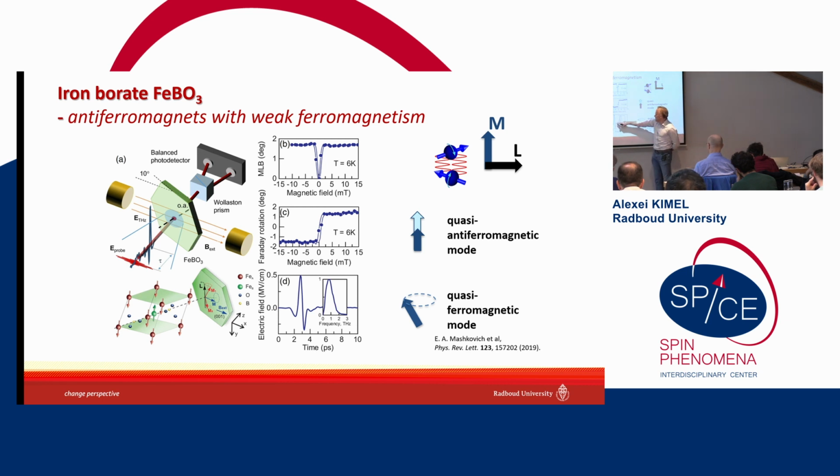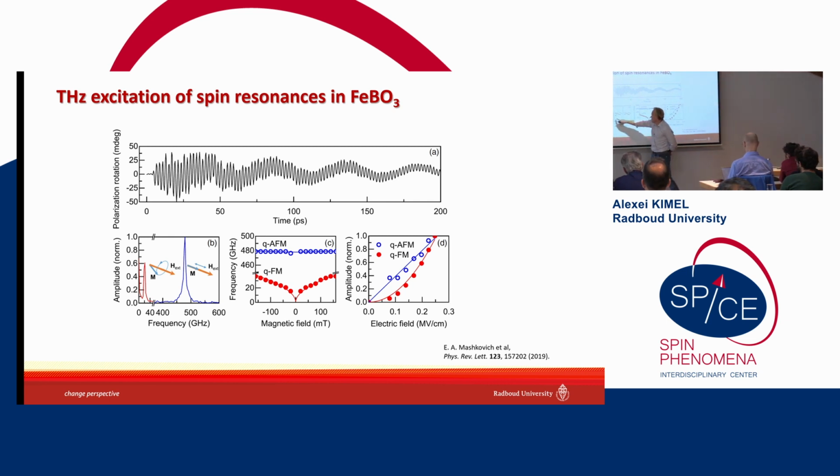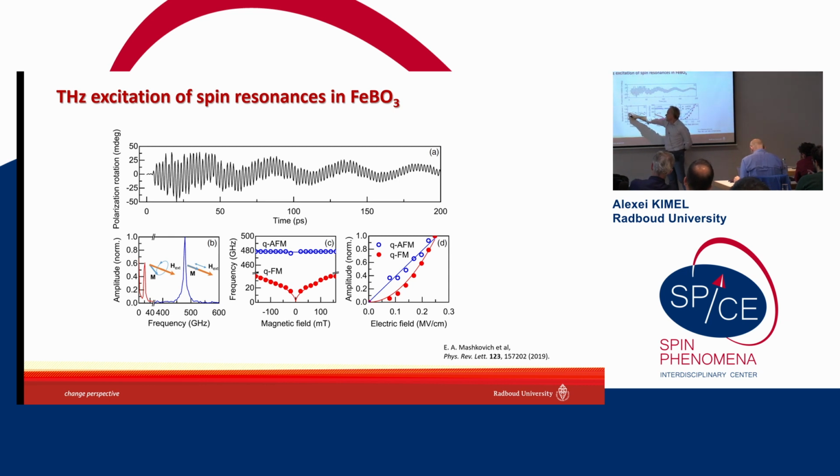Here is the time trace of this terahertz pulse, and this is its spectrum. This is the dynamics that we see. We measure Faraday rotation as a function of the time delay between pump and probe. We clearly see two modes here. We do a Fourier transform and indeed see confirmation of our intuitive feeling. There are two maxima, one at the frequency of the ferromagnetic mode, another at the frequency of the antiferromagnetic mode.